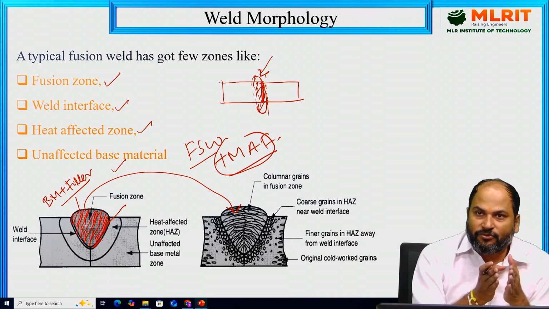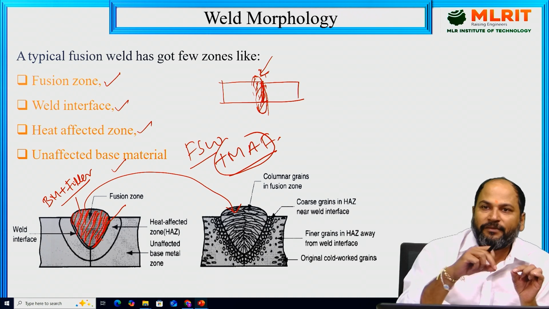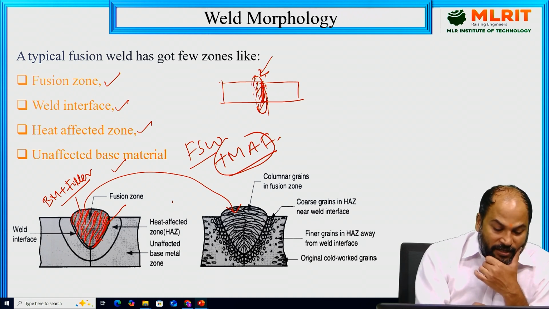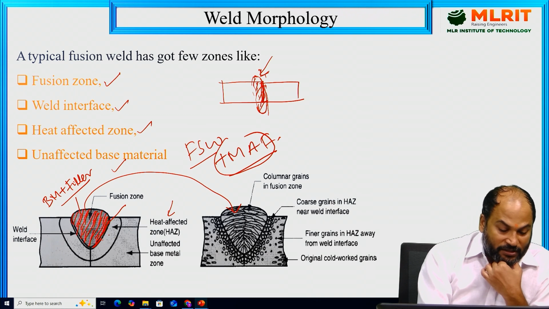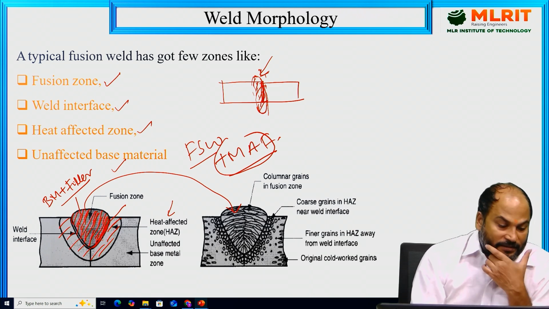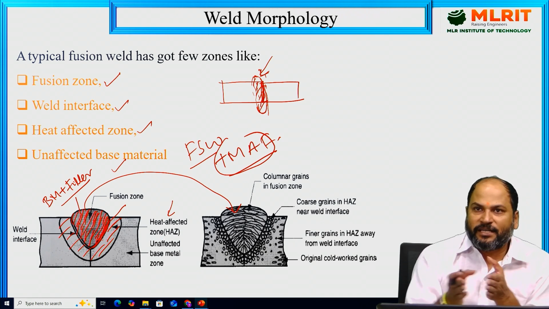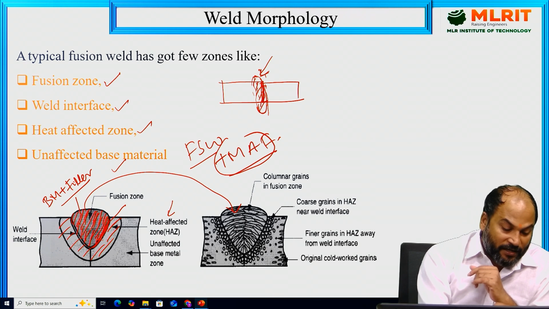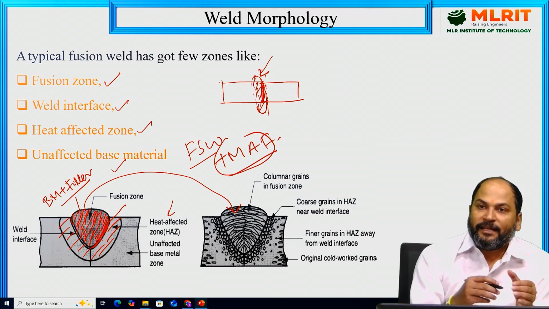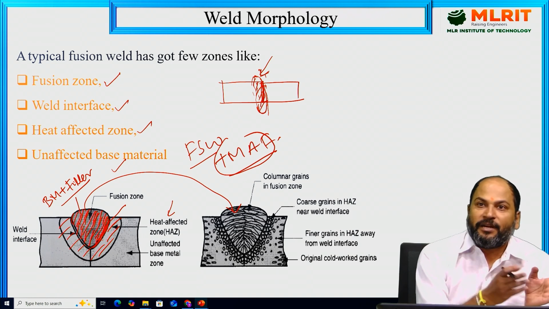What this narrow zone does is act like a boundary between the fusion zone and the heat affected zone. This complete area is the heat affected zone, and between the fusion zone and the heat affected zone we have a narrow zone known as the weld interface. What is this heat affected zone? It means this part is affected by the heat. The heat is not equal to that of the fusion zone, but it has affected this zone, though not to the point that the material melts.